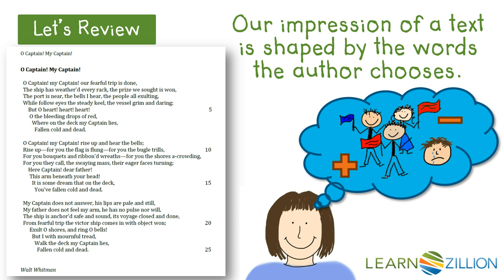We also know that an author of poetry is going to choose those words very carefully, since a poem is a much shorter genre than other types of writing. If he or she chooses to use repetition, it must be important. So in this lesson, we are going to reread the text to look at how to clarify our impression of the text by analyzing the author's use of repetition.